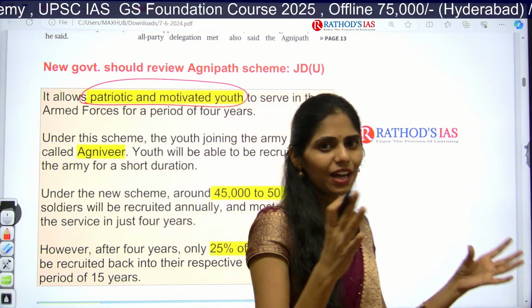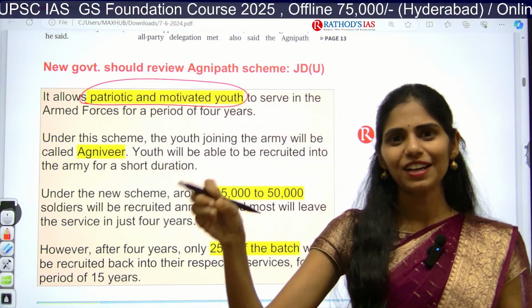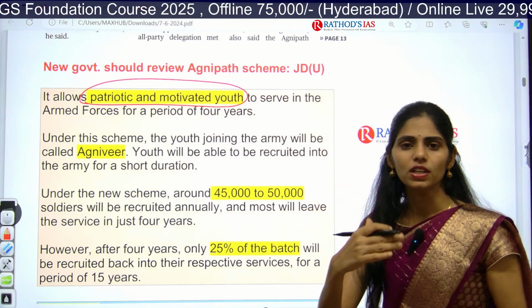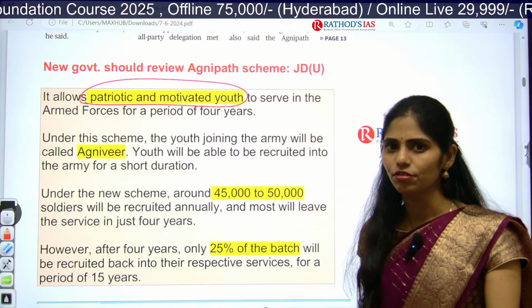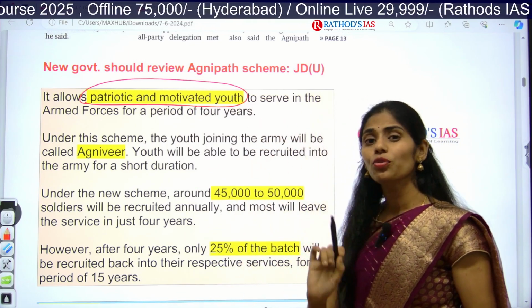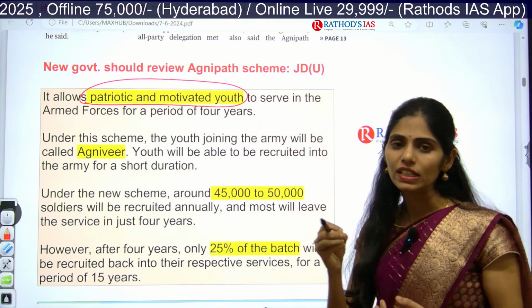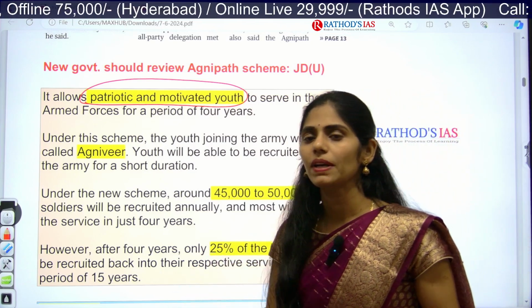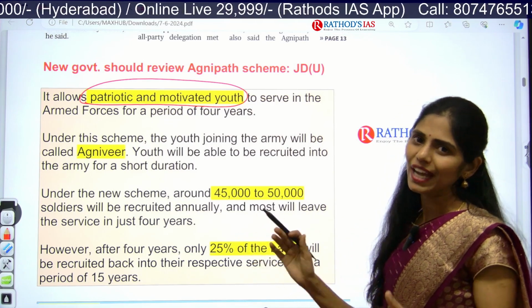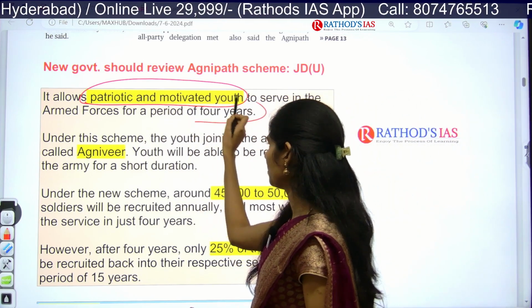If you see in the army, most of the army comes from Sikhs, right? Even others need to contribute to our security forces. Because of this, the government came up with this scheme for patriotic and motivated youth to participate in the central armed forces at least for some time. That time here is 4 years.